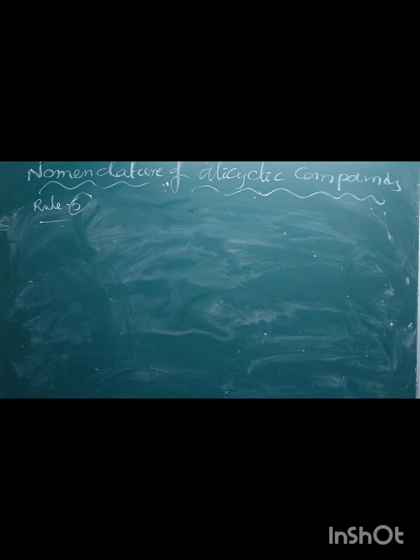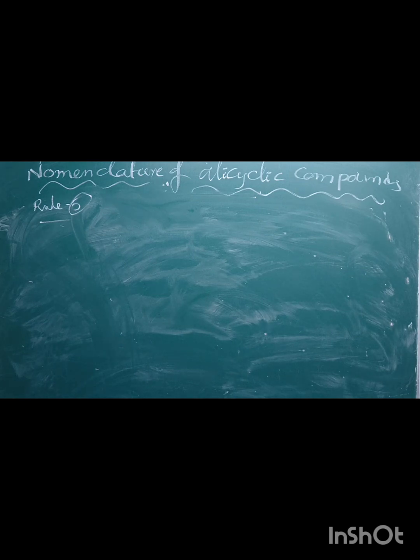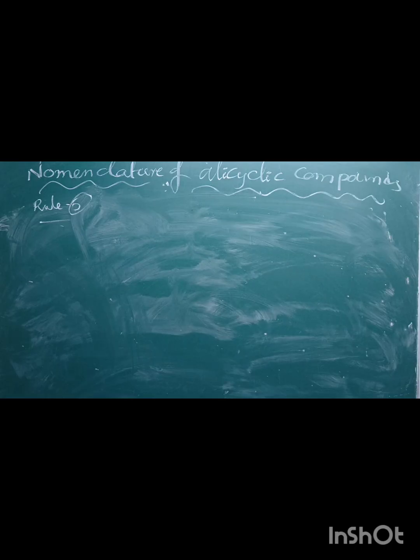Especially if you take chain terminating groups like carboxylic acid, the substitutive suffix name is carboxylic acid. If you take aldehyde, the substitutive suffix name of aldehyde is carbaldehyde. If you take cyanide, the substitutive suffix name of cyanide is carbonitrile. If you take ester, the substitutive suffix name of ester is alkyl carboxylate. If you take acid halide COCl, the substitutive suffix name of acid halide is carbonyl halide. If you take amide, the substitutive suffix name of amide is carboxamide. These are the